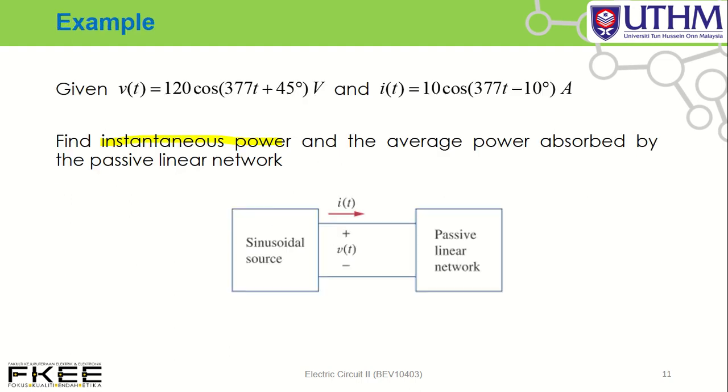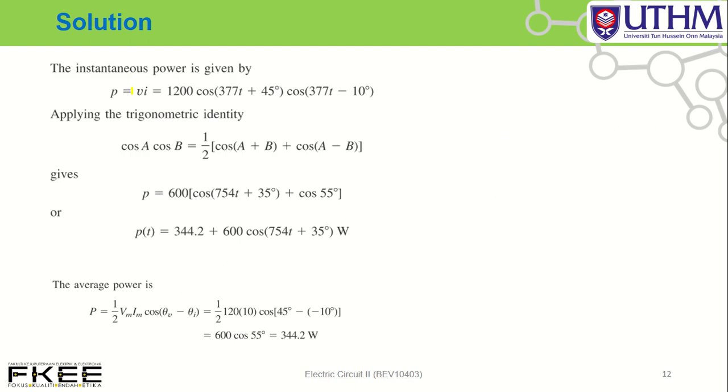How to determine instantaneous power? p equal to v(t) times i(t). You just solve this equation by using a trigonometry identity, and you can get p(t). This is your p(t), instantaneous power, unit watt.